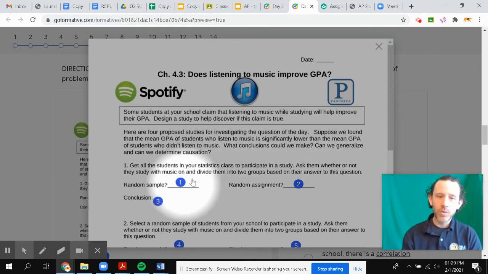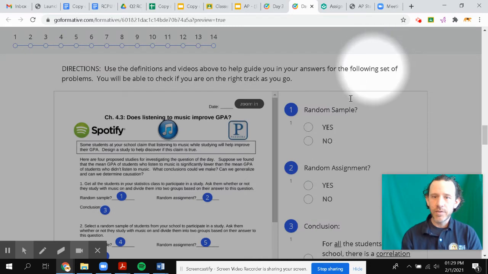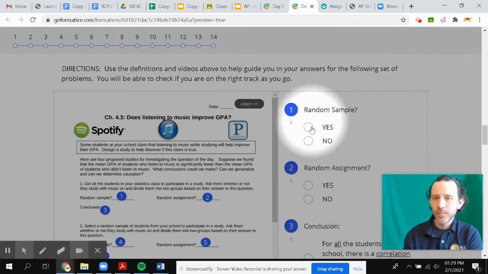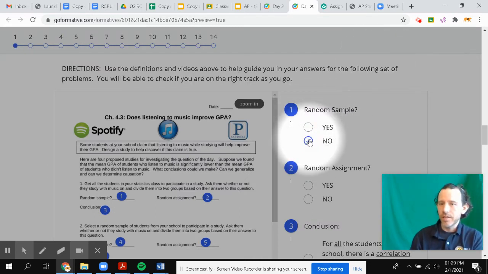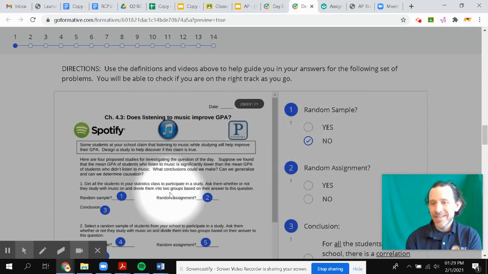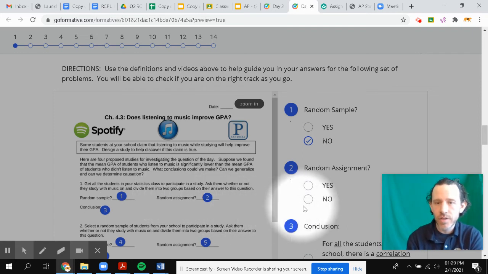So when I go over here to answer number one, was it a random sample? No, we just took the kids that were in the class, no random selection at all. And then we asked them if they listen to music or not. Is that randomly assigning a group to listen to music or not? No, it's an observation.